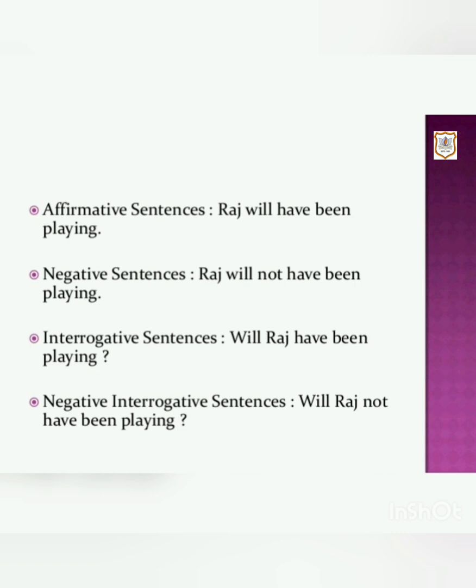The negative sentences are formed by putting not between shall or will and have. So, the negative sentence is Raj will not have been playing. The interrogative sentences are formed by placing shall or will before the subject. So, the interrogative sentence is Will Raj have been playing? The negative interrogative sentences are formed by placing shall or will before the subject and not after it. So, the negative interrogative sentence is Will Raj not have been playing?